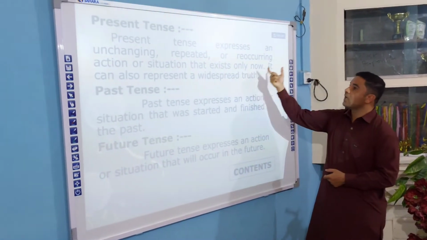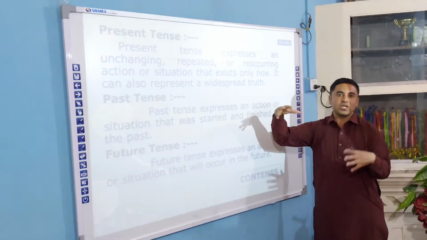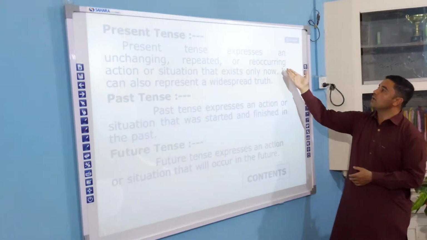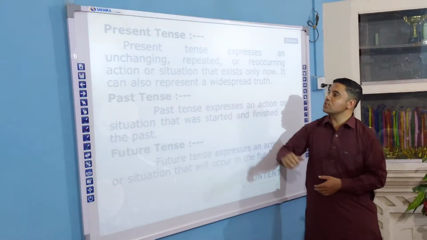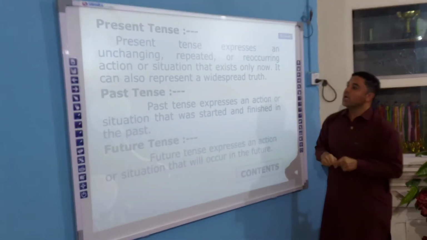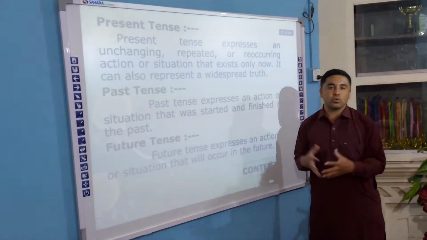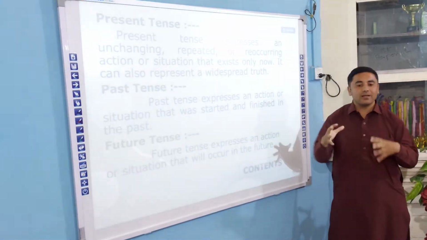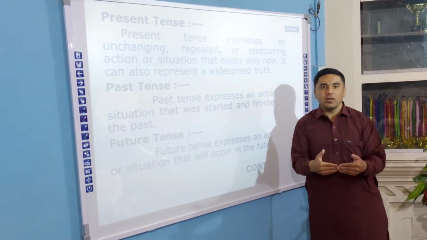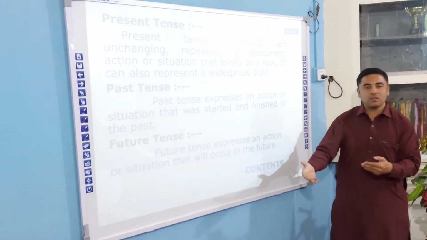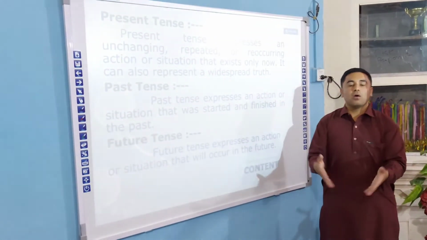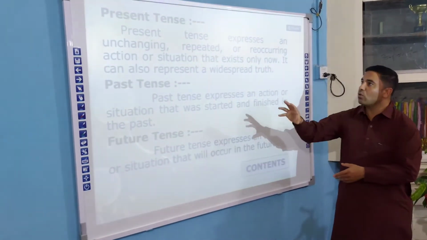Present tense expresses an unchanging, repeated, or reoccurring action or situation that exists only in now, that exists only in the present. It can also represent a widespread truth. The present tense is all about the present time. It's all about now. Whatever is happening now, whatever is going to take place, whatever we do, whatever we have done, whatever we have been doing, present tense is all about the present.